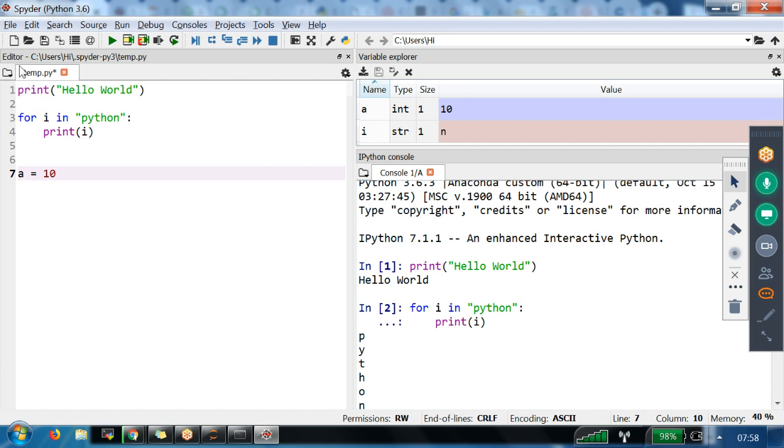Where are you going to write the code? Editor. Where are you going to execute the code? In the IPython console. Now we have the Variable Explorer.